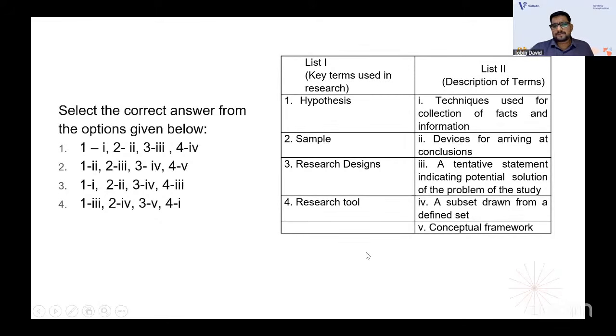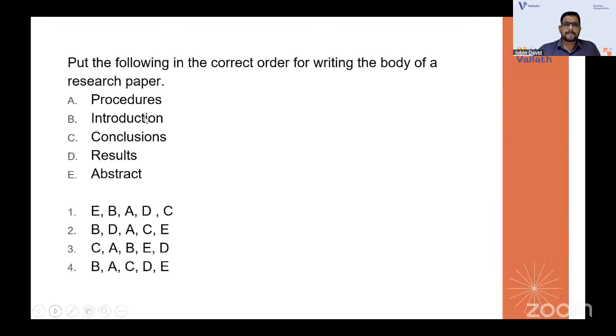Hypothesis also. A tentative statement, 1, 3. Any option with 1, 3, definitely 4. That will be the answer there. That's it. See, 1, 3, 2, 4, you have got the answer. With 1, if you can match and then go with the options, definitely if it is there only once, you can go with the options there.